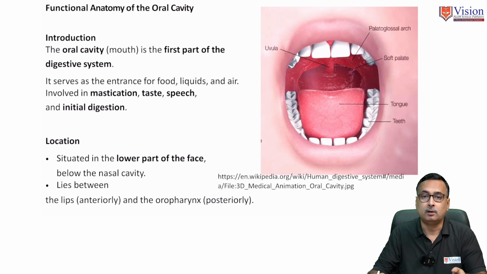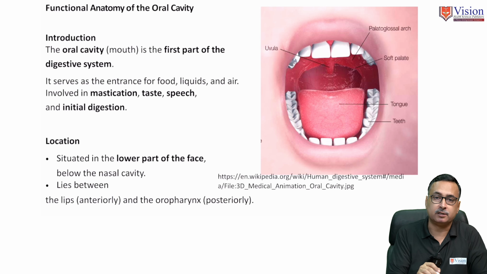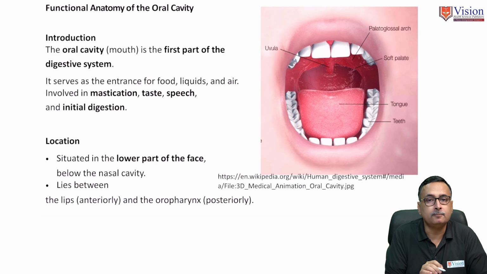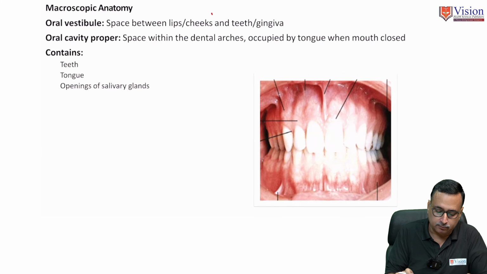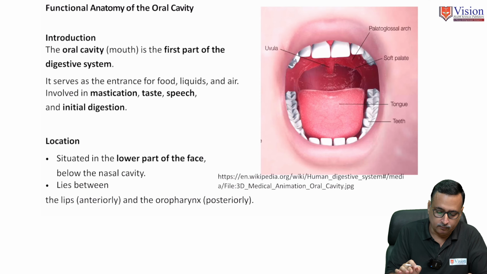Now let's check in detail the parts of the alimentary canal. We shall now discuss the functional anatomy and physiology of individual parts of the alimentary canal. I will describe the functional anatomy first as an introduction or a definition.